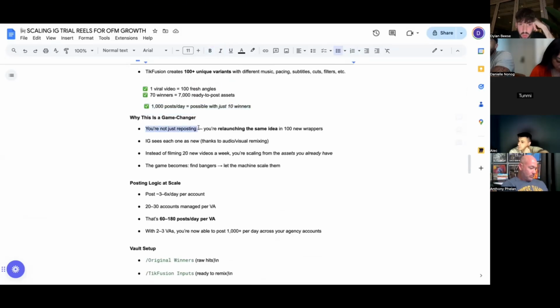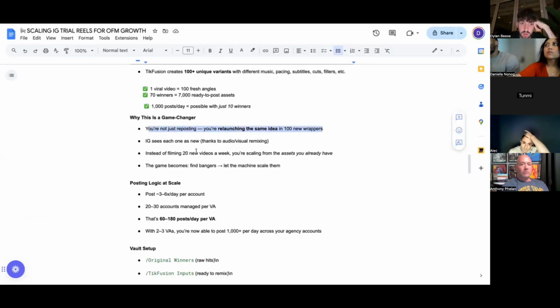So you're not just reposting, you're literally relaunching the same idea in 100 new wrappers. That's why this is so overpowered. You see creators like Camilla and all the girls I use as examples in the program, they're always just recreating the same videos anyway, but they're actually taking the time and putting manual effort into recreating them. Whereas this is the exact same effect, because people are not going to remember if they saw that exact same video or not. Everyone has brain rot, everyone's retention is terrible. So if it's gone viral once, it'll go viral 100 more times. It doesn't make a difference.